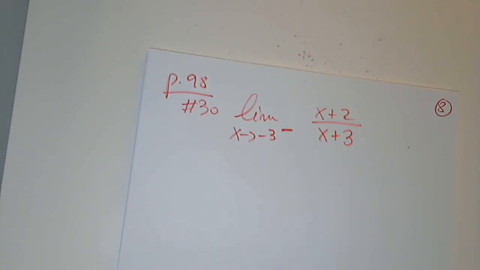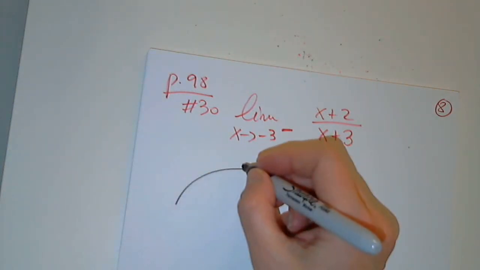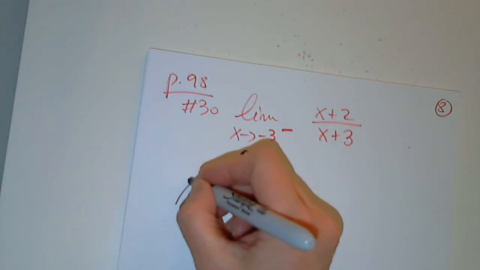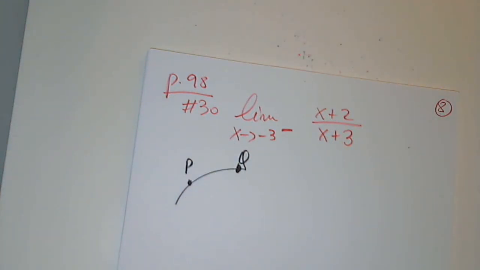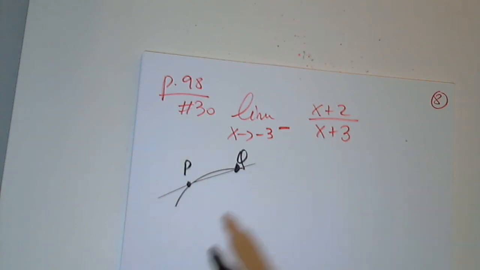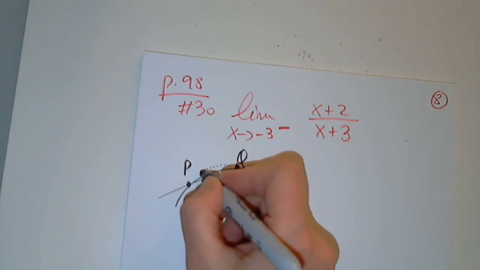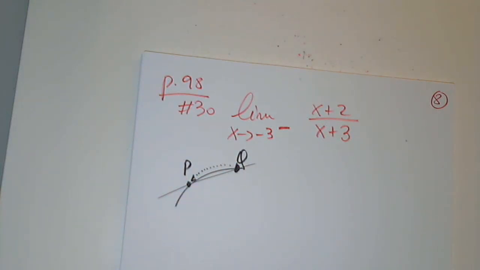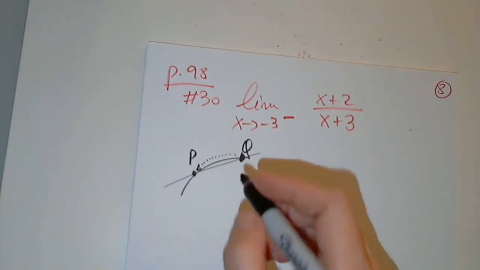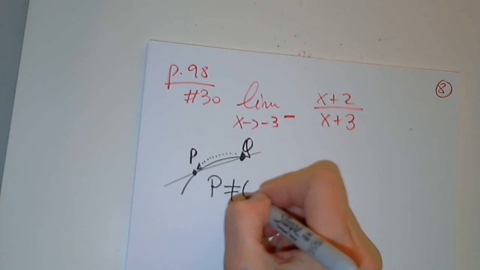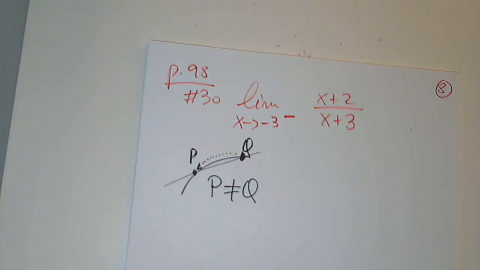One comment here. Remember when we looked at Q and P? And I said, well, we determined the slope of the secant line, and then we took Q closer and closer to P. Correct? But we said P does not ever equal Q.